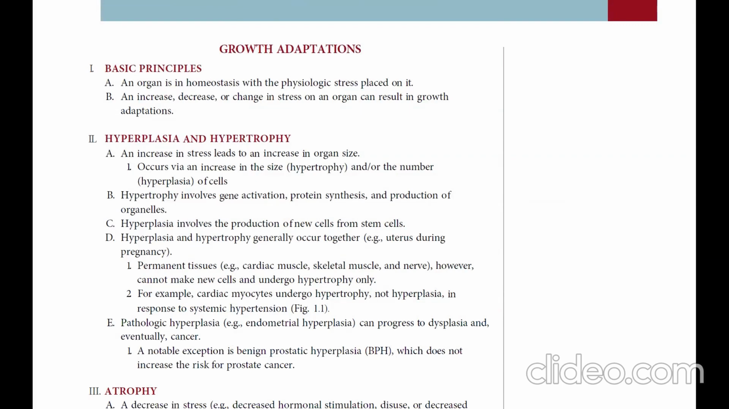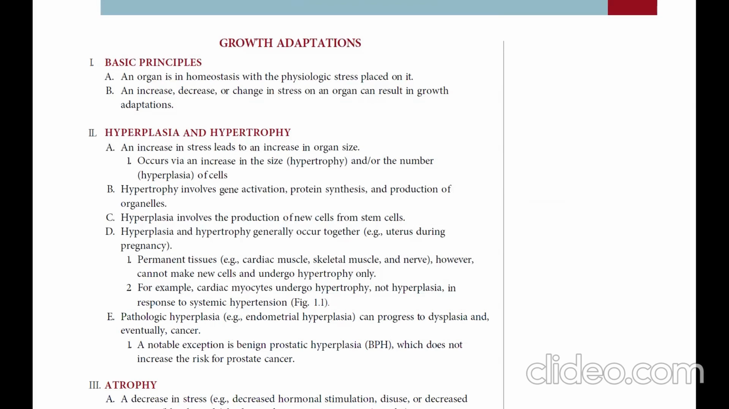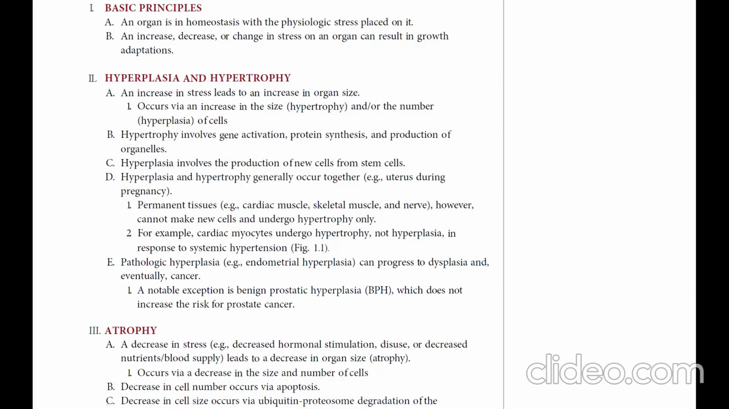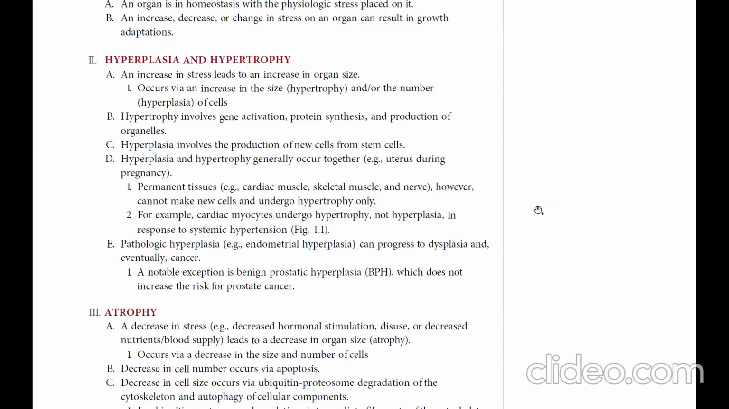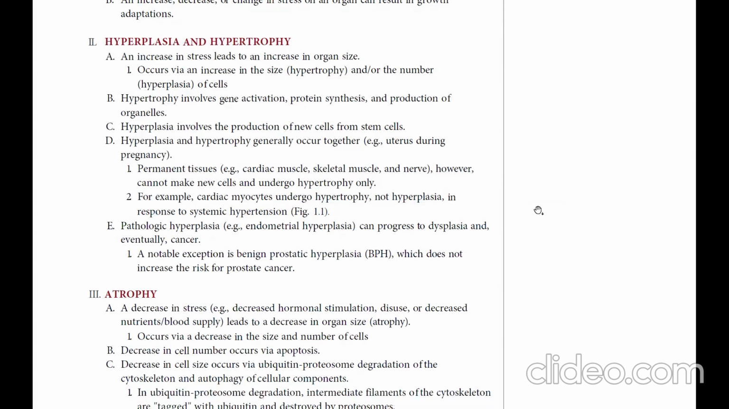For example, cardiac myocytes undergo hypertrophy, not hyperplasia, in response to systemic hypertension. Pathologic hyperplasia, for example, endometrial hyperplasia, can progress to dysplasia and eventually to cancer. A notable exception is benign prostatic hyperplasia, which does not increase the risk for prostate cancer.